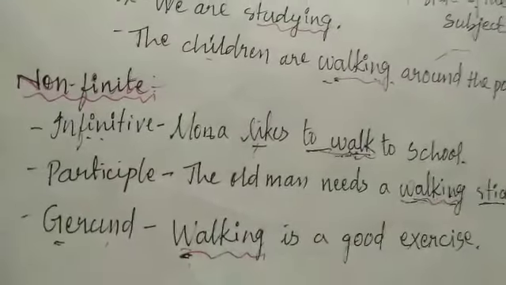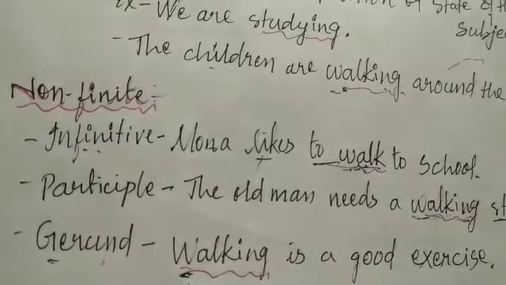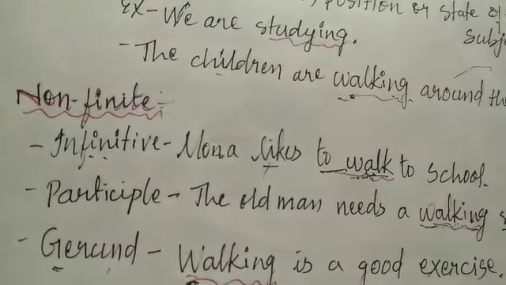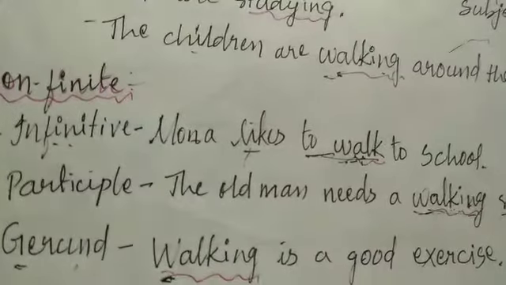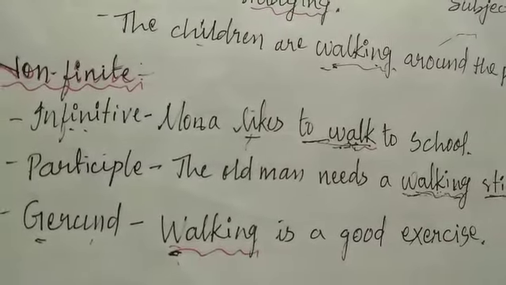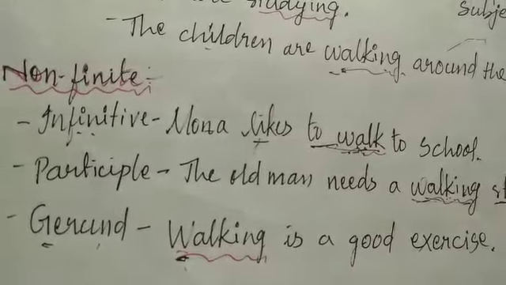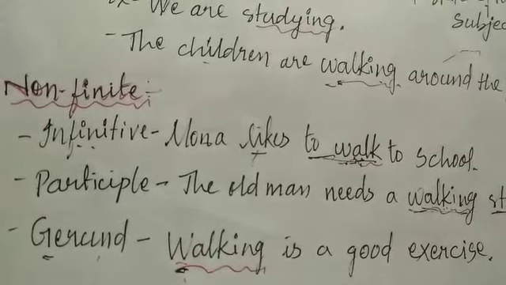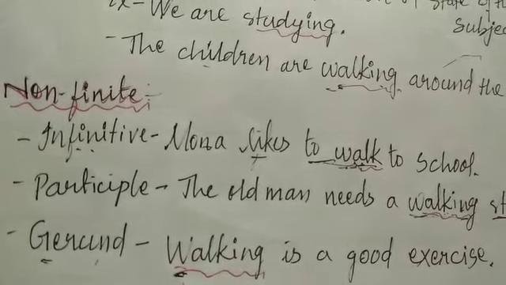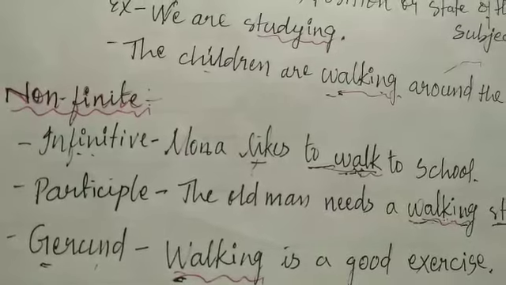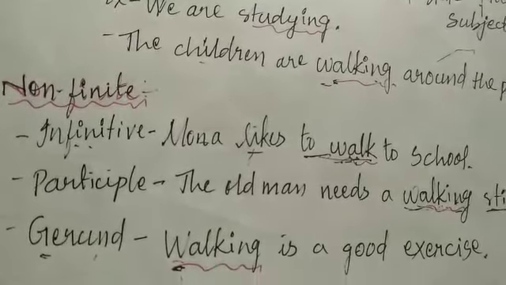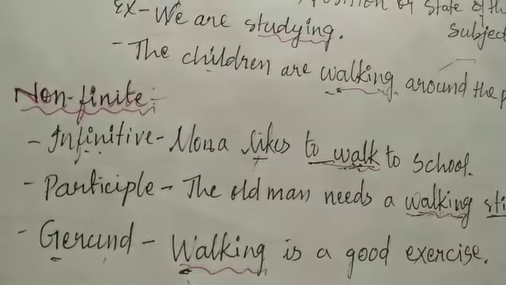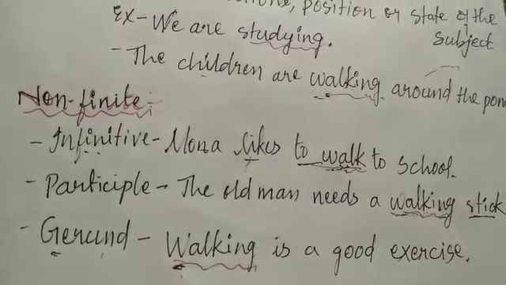Now the last one, gerund. Gerund is like the ing form of the verb. It is used like a noun in a sentence. Look at the example. Walking is a good exercise. Here walking, the ing form of the verb, is used like a noun. Therefore, it is a gerund. So therefore, infinitive, participle and gerund, these three are non-finite verbs.